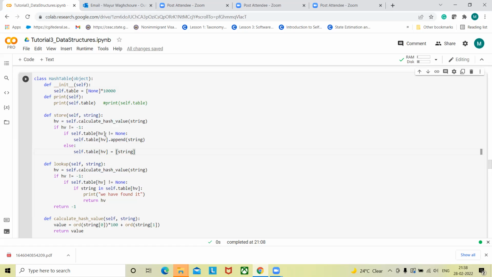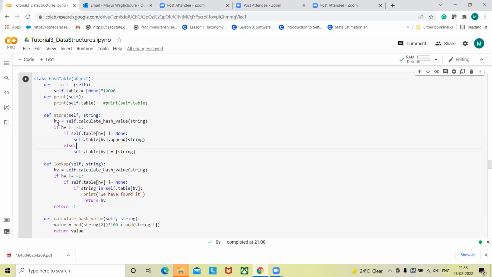So I'm checking whether there is any element at that particular index location or not. The index location should be represented by this hash value. Whenever there is an element, I will append the new one with this string. So basically we're checking whether there is a bucket or not. If there is a bucket, I'm adding one more value to that bucket. That bucket can be accessed using this key, the HV index. So basically we are representing that as an array, right? We have represented the tree using key values, and then I'm passing that key through the hashing function.